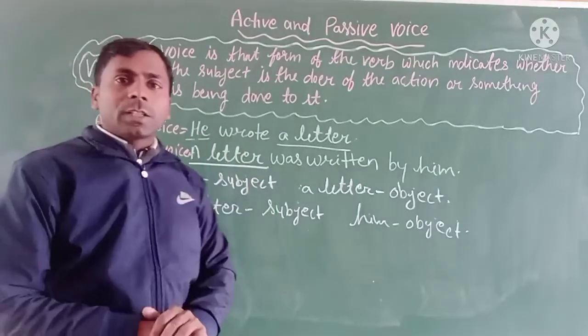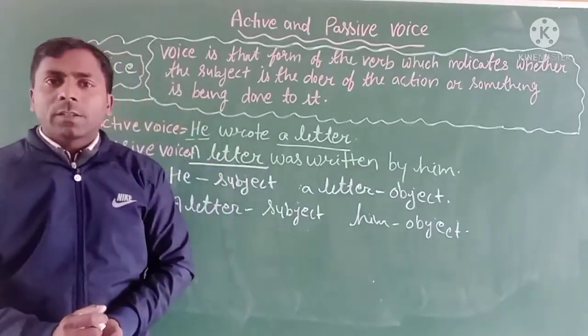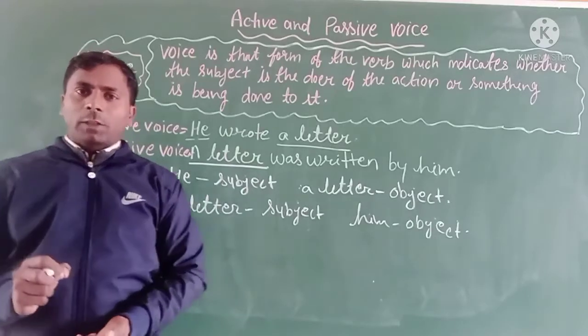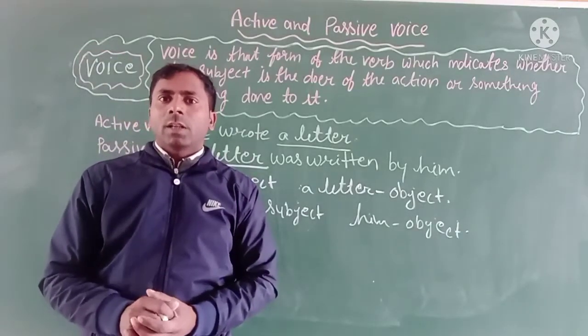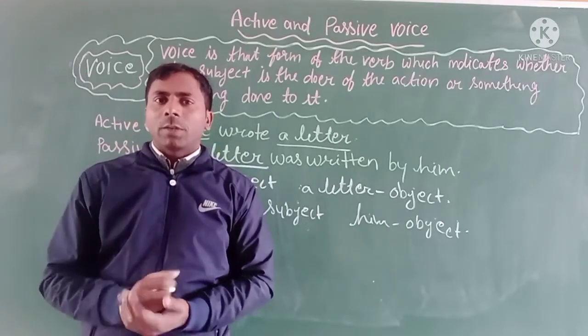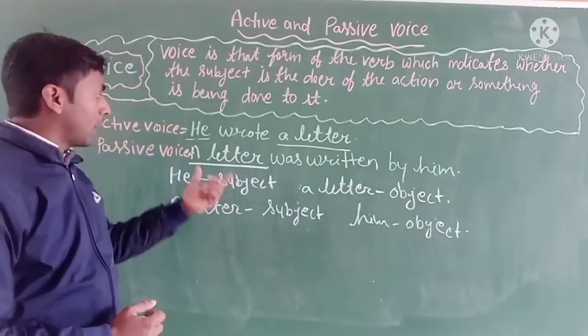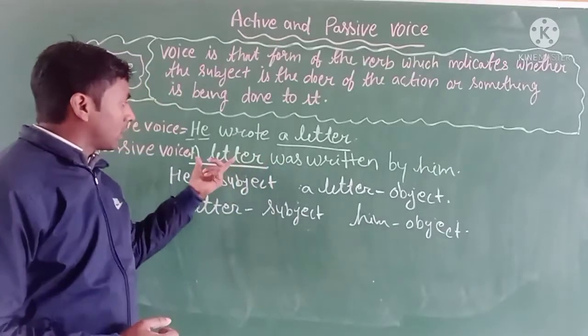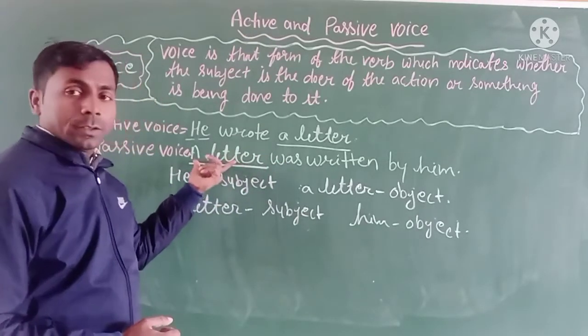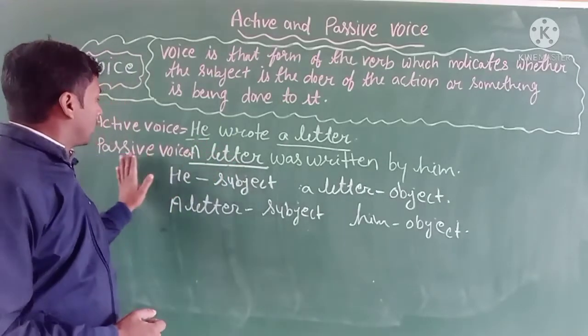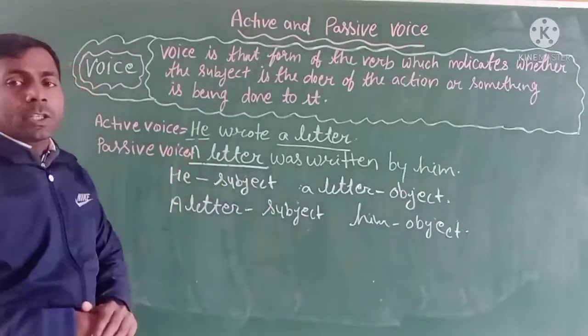And the second sentence is the passive voice. The verb that expresses what is done to the subject is said to be the passive voice. The subject here, a letter, has been written. So this type of sentence will be passive voice.